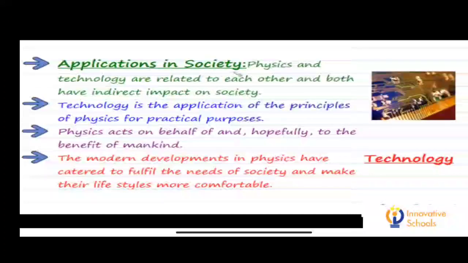Next we have applications in society. Physics and technology are related to each other and both physics and technology have indirect impact on the society.